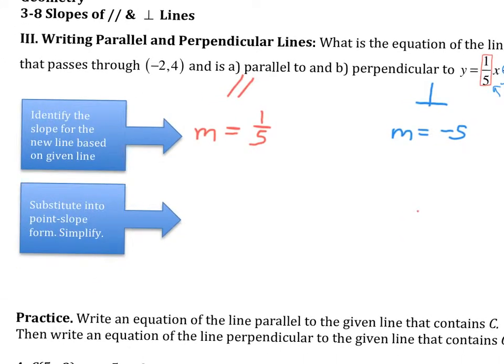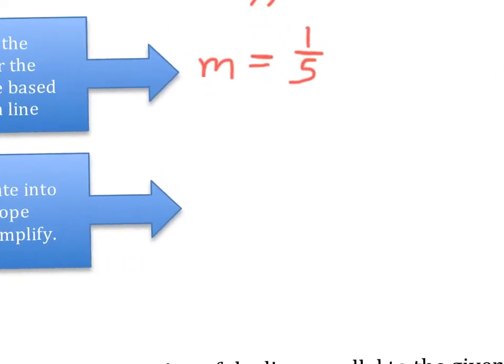So now what are we going to do? We're going to substitute the point they gave us and the slope that we derived, and we're going to put that into point-slope form. So let's recollect what point-slope form is. You should always write it down when you use it, because practice makes permanent. And this is point-slope form.